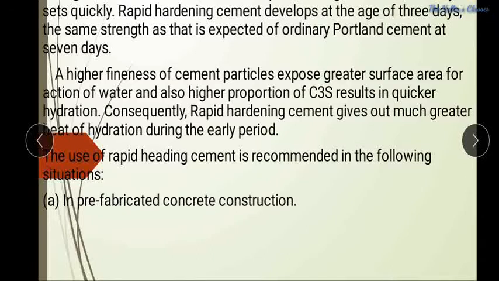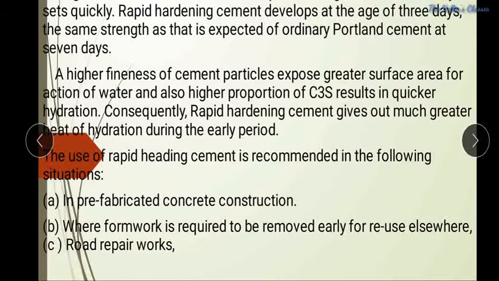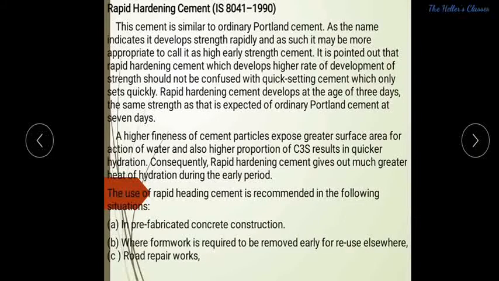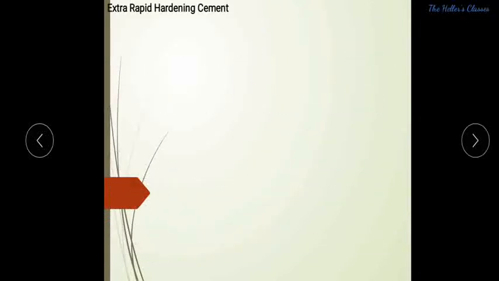Coming to the recommendations for rapid hardening cement, the first is in prefabricated concrete structures, and the second is where formwork is required to be removed early or reused elsewhere, or for road repair works in cold weather concreting areas. So these are a few applications where we prefer rapid hardening cement.